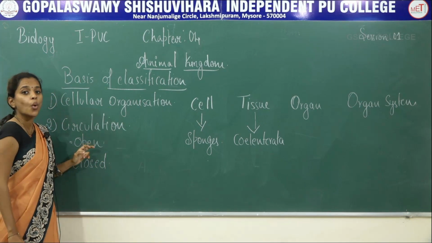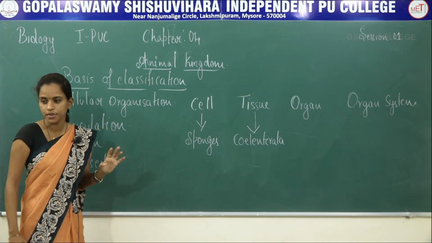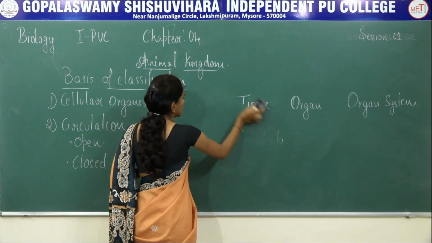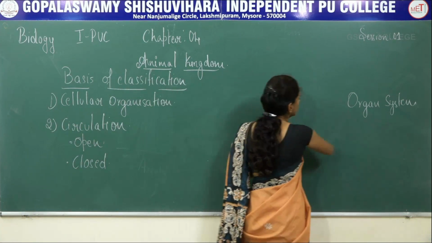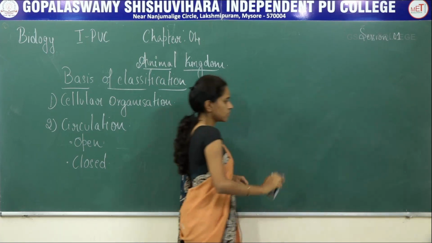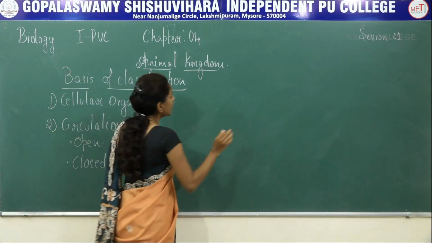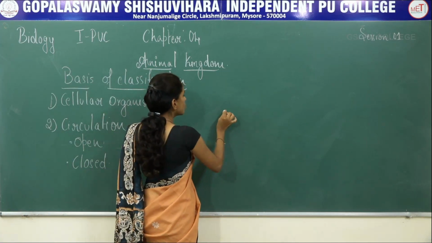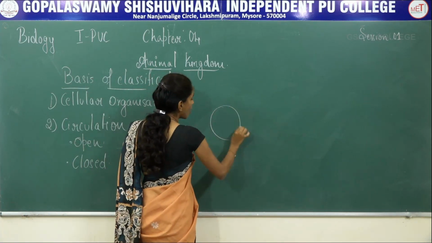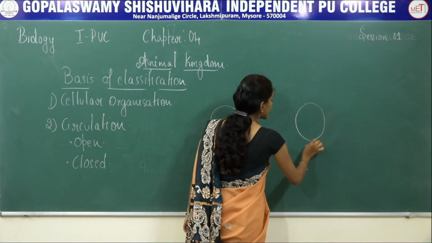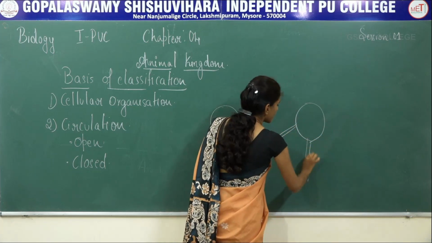Let us see what happens in any organism that has open circulation, and what happens if it has a closed circulation.